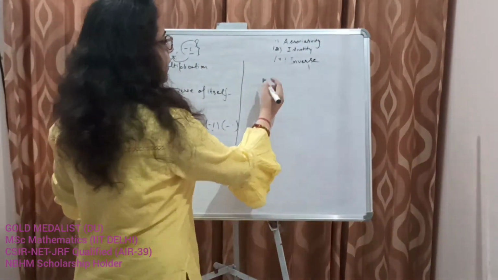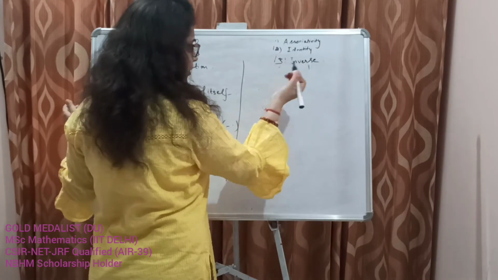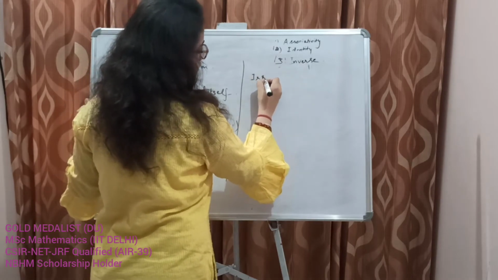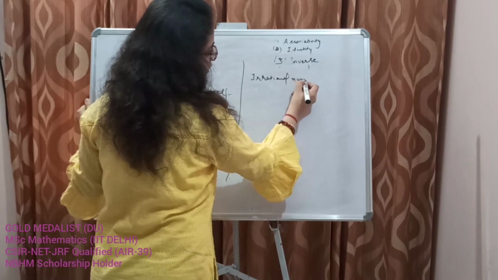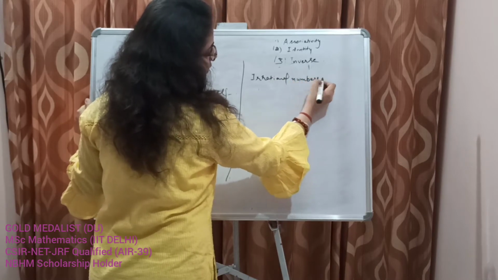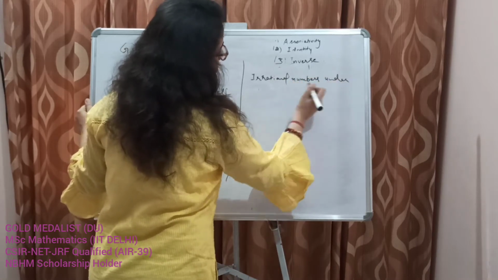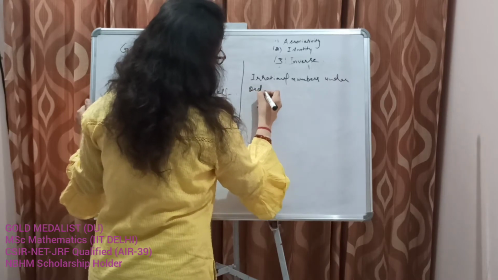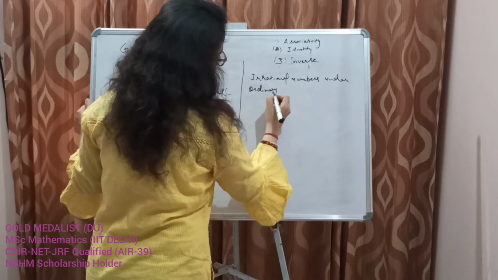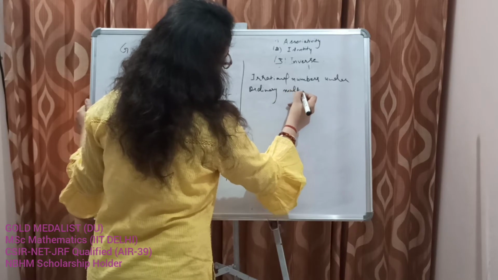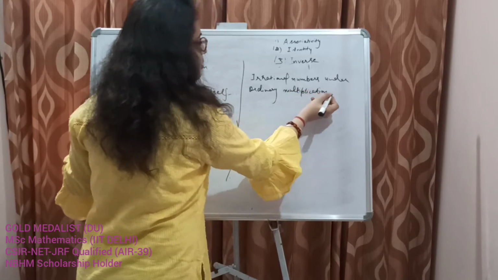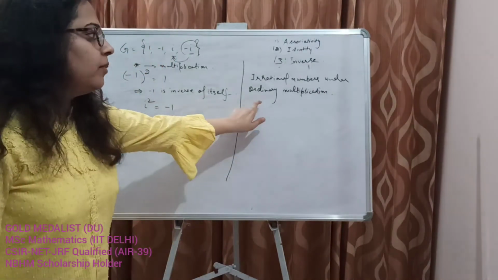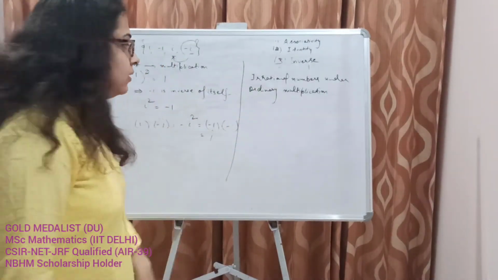So the set of irrational numbers under ordinary multiplication, is that a group? No. Why?